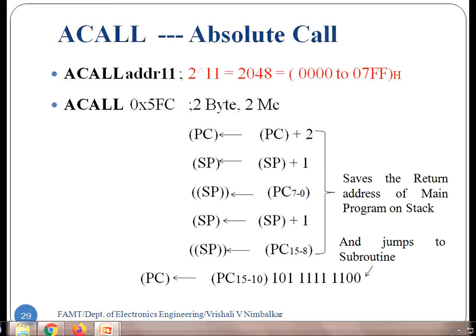Since ACALL is of 2 bytes, this instruction will require 2 memory locations. The next instruction will be written 2 locations ahead. So hence it is PC plus 2. Program counter is showing where the call instruction is written. The next instruction will be 2 locations ahead. So PC plus 2, that's how we get the return address. So here the program counter is having the return address of the main program.